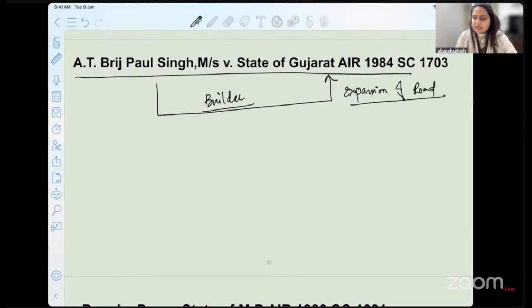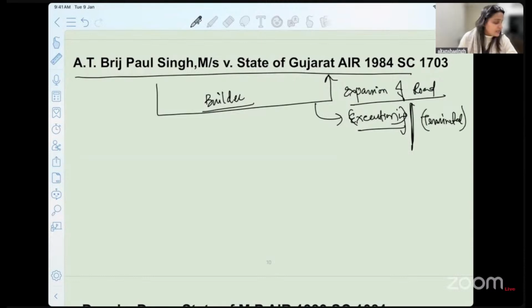And some amount of money was also decided between the parties, that we will be paying you this much amount for this particular transaction. Now, when the builder started executing this contract, they were terminated. They were stopped in between and the contract was terminated.